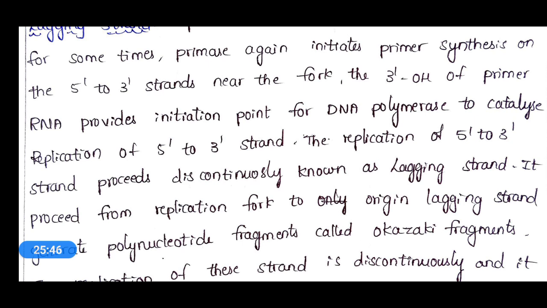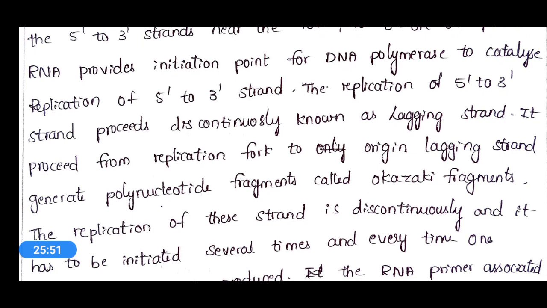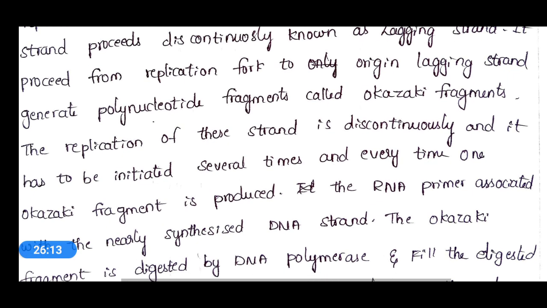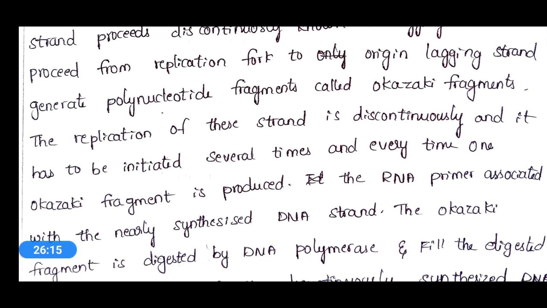It proceeds from the replication fork to the origin. The lagging strand generates polynucleotide fragments called Okazaki fragments. These are discontinuous fragments, and replication can be initiated several times, and every time one Okazaki fragment is produced.